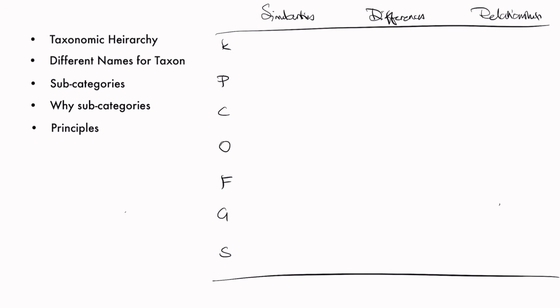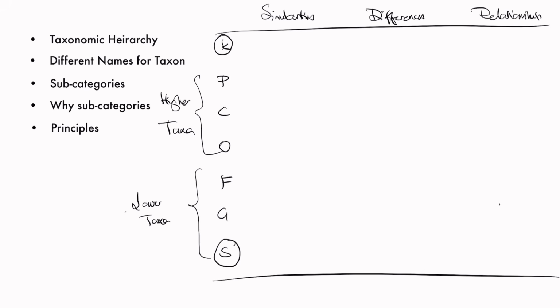Another important thing is kingdom is the highest rank, and species is the lowest rank. Highest taxonomic groups, lower taxonomic groups. These three are lower taxa, and these three are higher taxa.